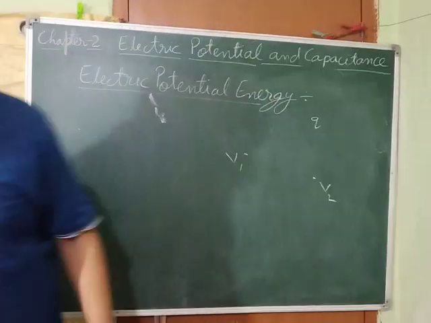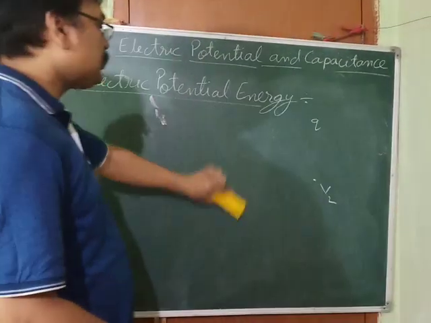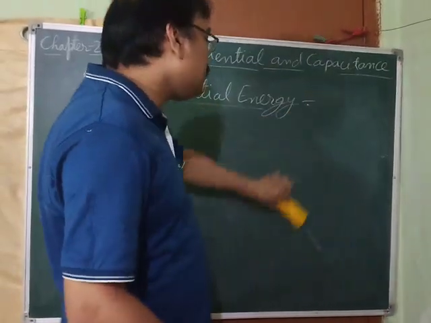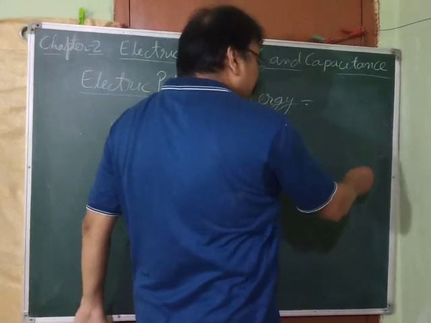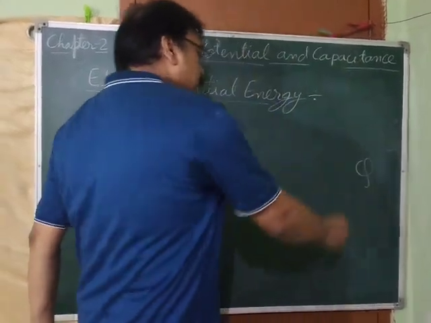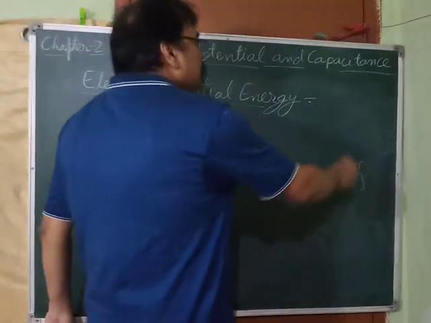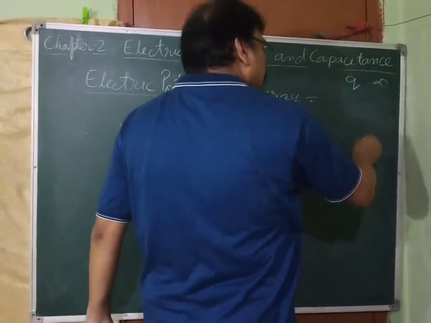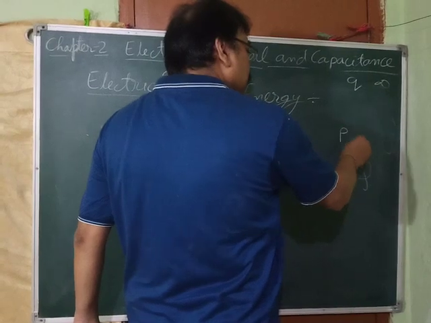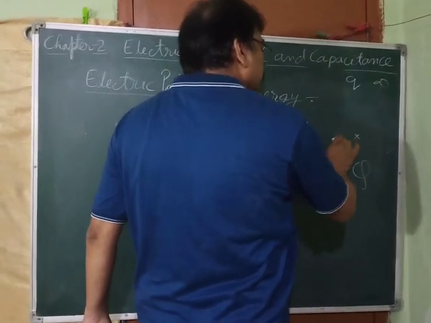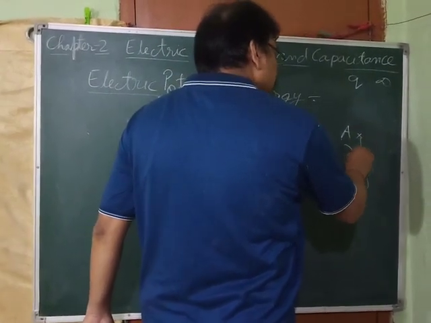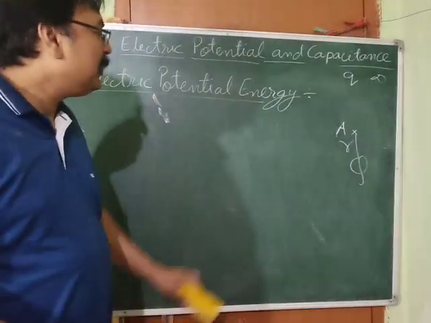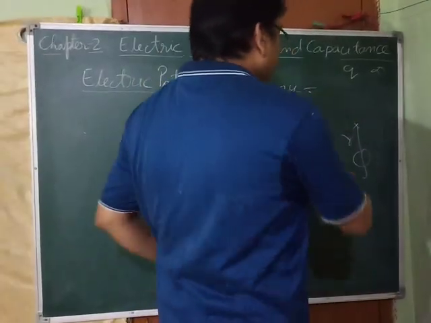In the case of potential, we bring a unit positive charge. But in the case of potential energy, we have to bring a charge Q, from the source charge, from infinity to any point wherever you want to bring it. That point P, or you can say point A, which is at distance R. Or you can better use point P.